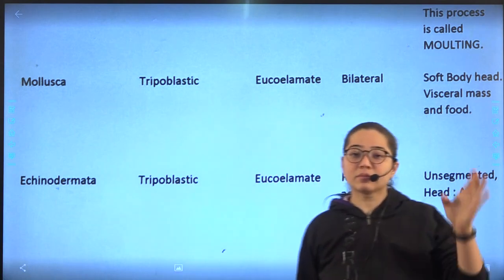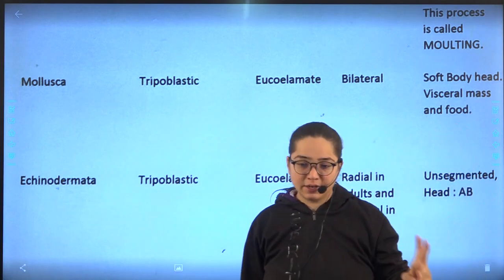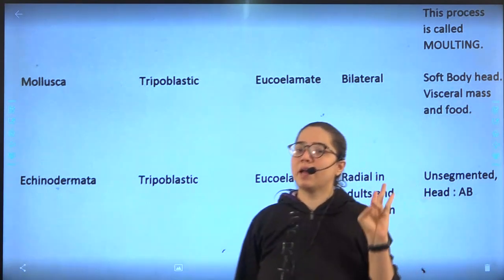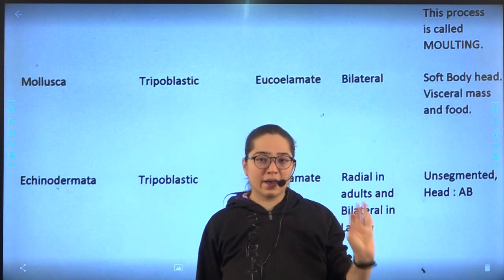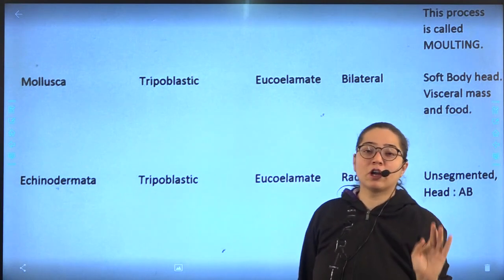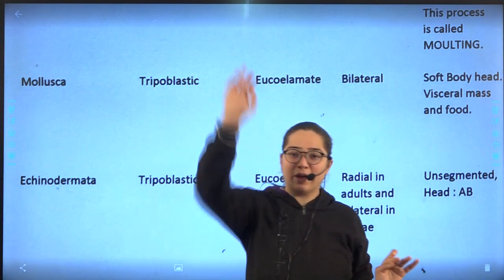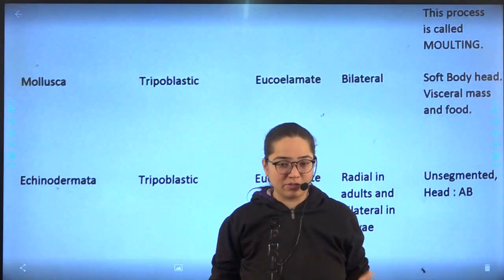Once again, Porifera, Coelenterata, Plathelminthes, Nematoda, Annelida, Arthropoda, Mollusca, Echinodermata and Chordata. But we are talking about only 8. First two dipoblastic, all rest tripoblastic.